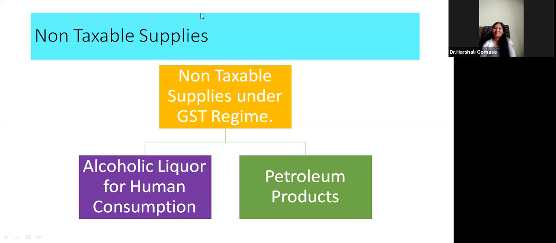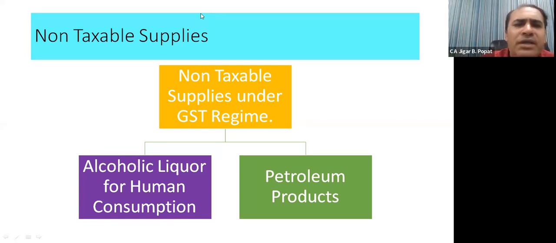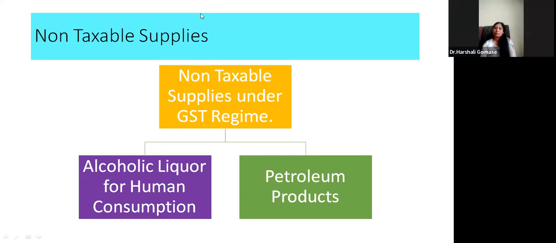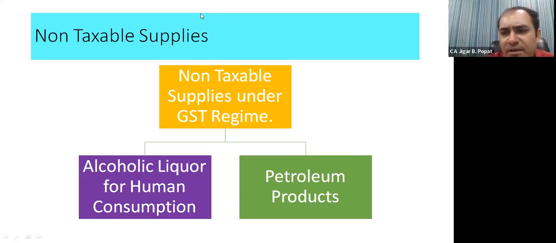The whole pattern of levy of income tax is altogether different from GST. We cannot compare it from any angle. Fair enough. The only thing is that the provisions of TDS and TCS are there in income tax as well as in GST, and have some similar base, but otherwise both are altogether different.